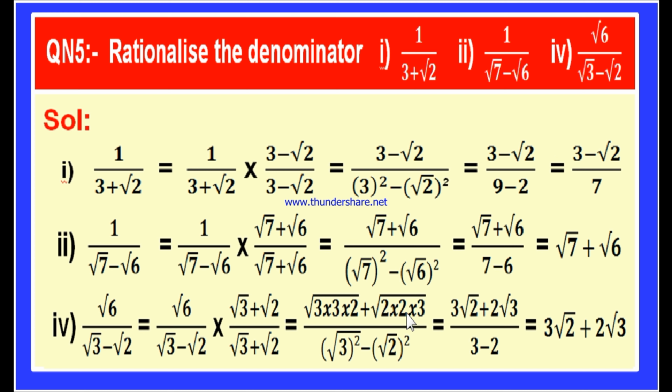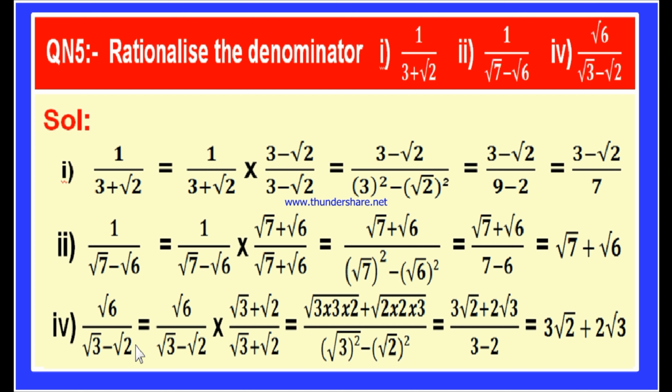Square root 4 is 2, into root 3 is 2 root 3, divided by root 3 whole square is 3 minus root 2 whole square is 2. What is 3 minus 2? 1 only. Therefore, the numerator is 3 root 2 plus 2 root 3 divided by 1. Like this, the actual given denominator is root 3 minus root 2, an irrational number.